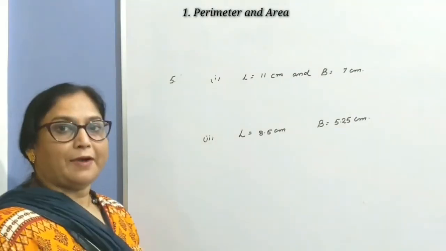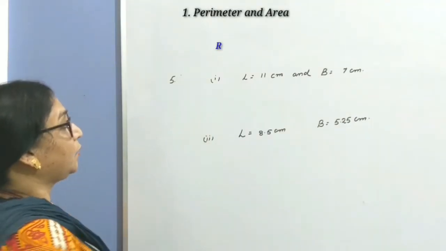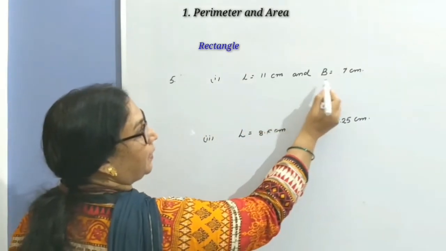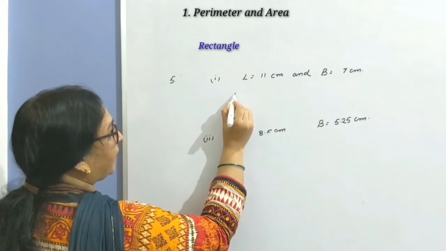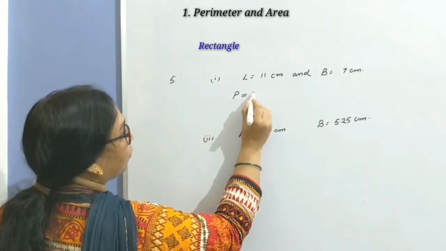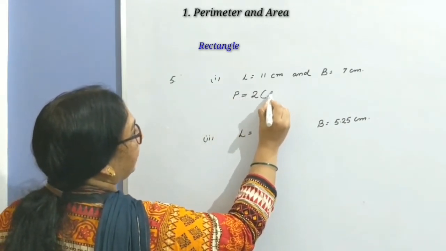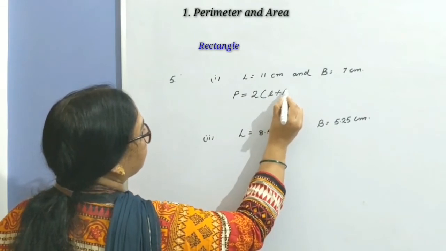Question 5. Find the perimeter of a rectangle whose length is 11 centimeter and breadth is 7 centimeter. So let's apply the formula of perimeter of rectangle. Perimeter of rectangle is 2 times the length plus breadth.